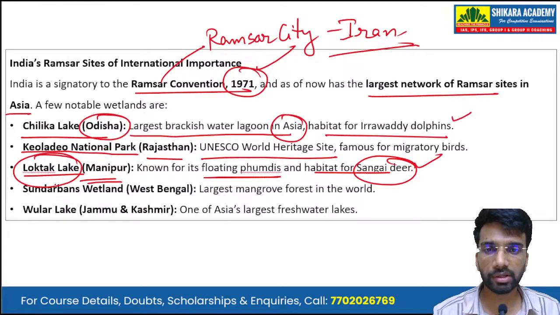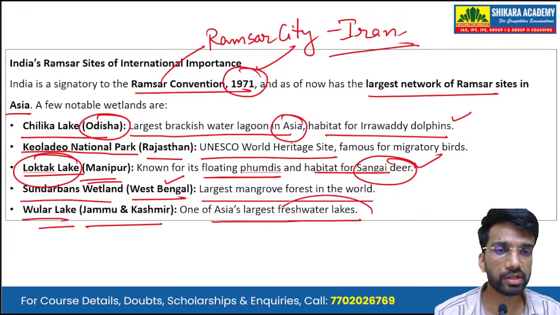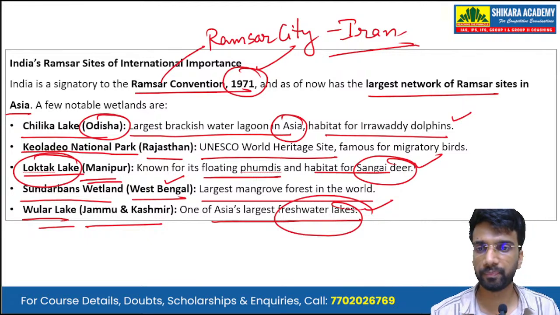Then we have the Sundarbans wetland in the state of West Bengal, which is the largest mangrove forest in the world, and Wular Lake in Jammu and Kashmir, which is one of Asia's largest freshwater lakes.